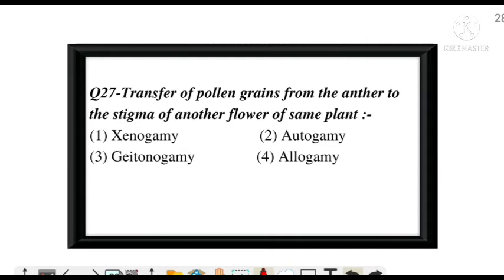Transfer of pollen grain from anther to the stigma of another flower of same plant. This process is known as geitonogamy. Option C. If instead of the same plant, here if there were different plants, then the correct answer would be xenogamy. Next question.